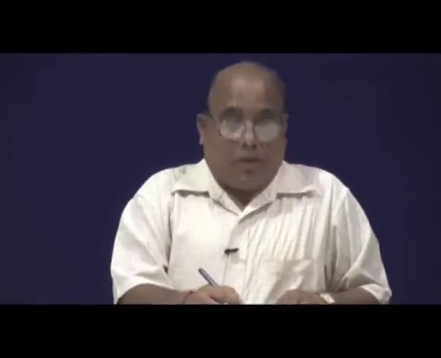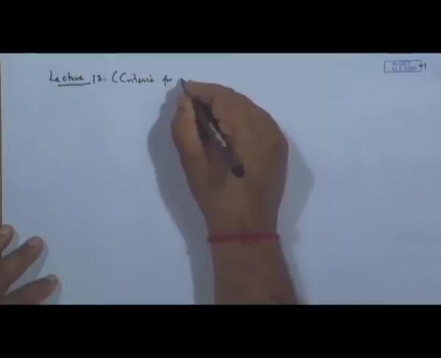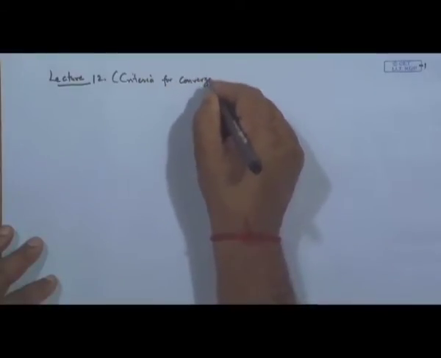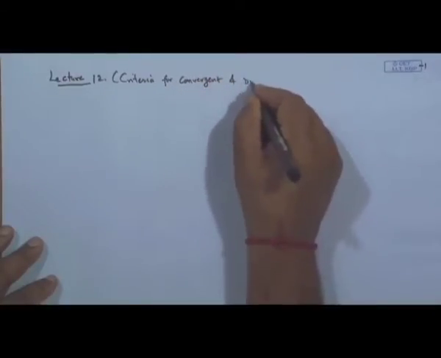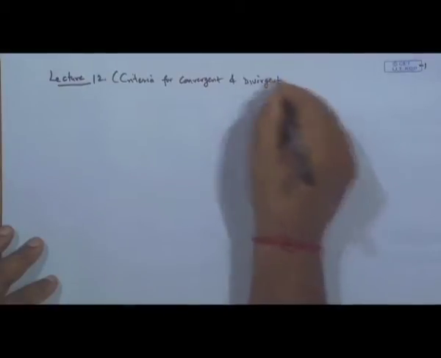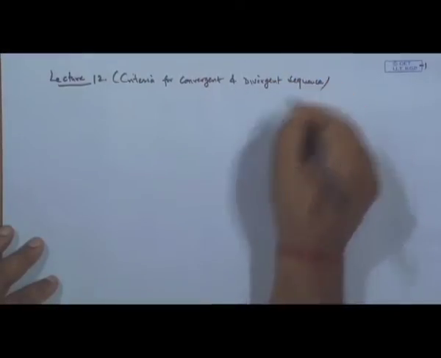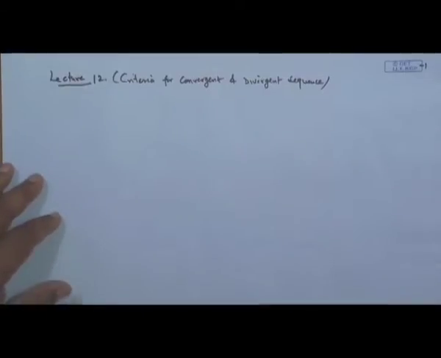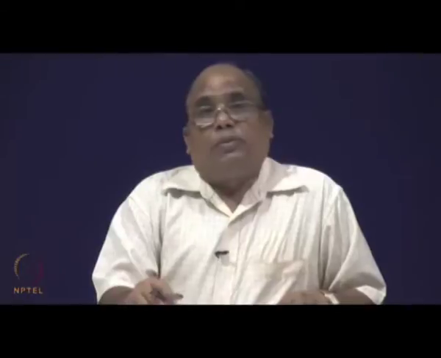So, today we will discuss the criteria for convergent and diverging sequences. We have already seen that if x n is a sequence of real numbers, then it is said to be monotone if there is a sequence of positive integers in increasing or decreasing order such that the corresponding terms x n 1, x n 2, x n 3 form a monotonic sequence.